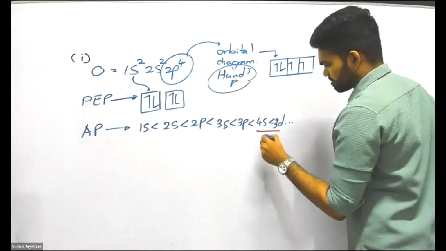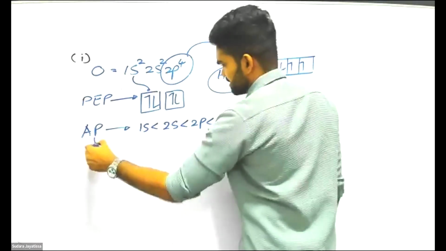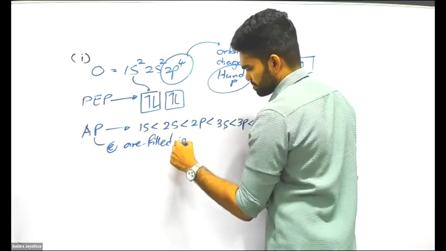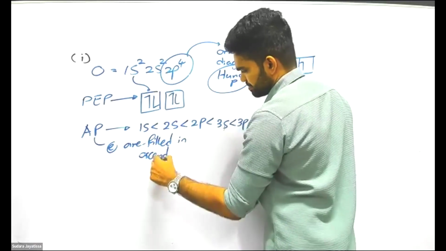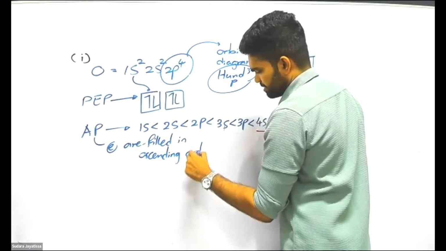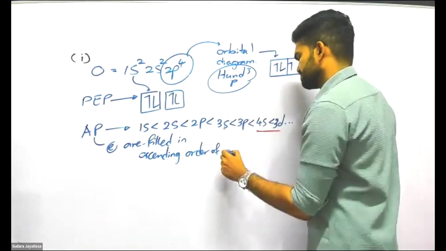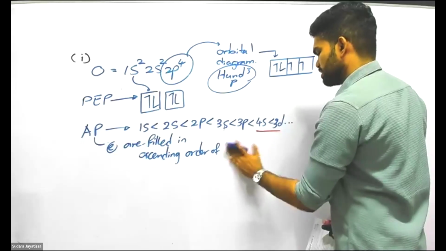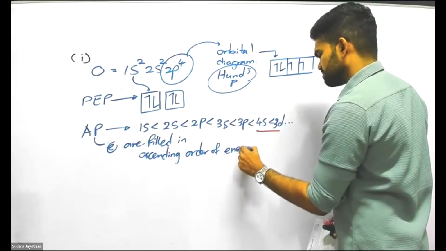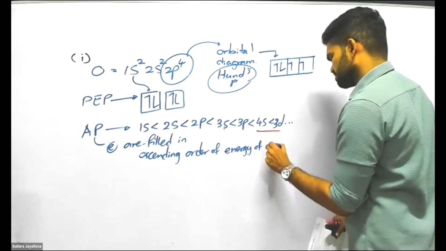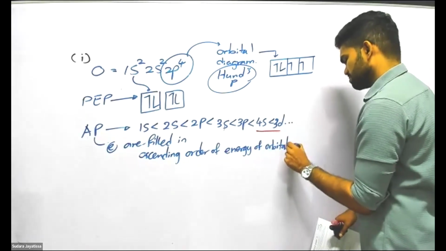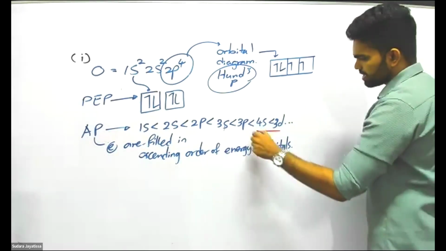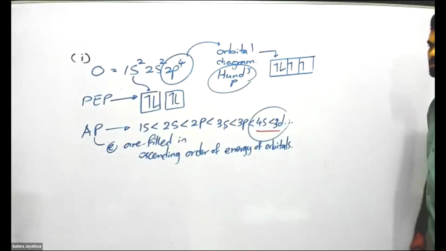Here, electrons are filling in ascending order of energy. So this is also important. 4s is filled before 3d.